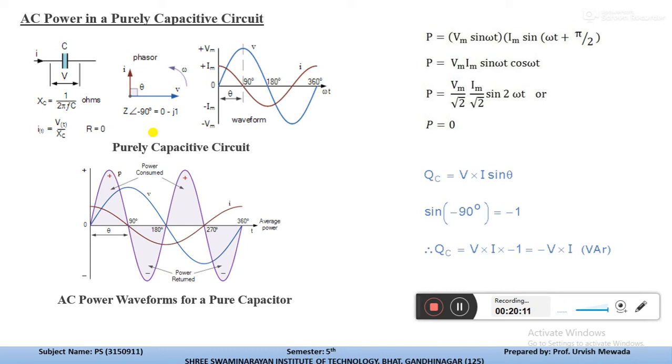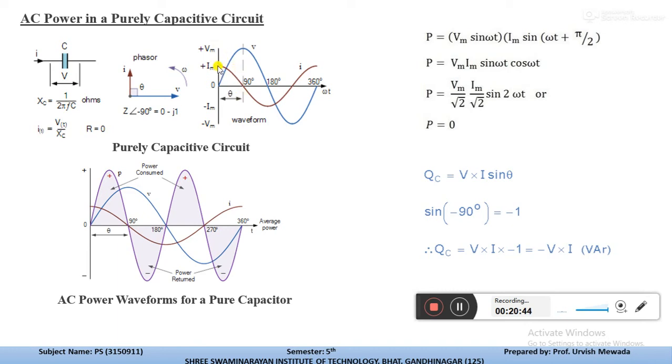Now as far as this waveform is concerned, you can see that the voltage waveform starts from 0. At 90 degrees it is maximum, at 180 it is again 0, at 270 it is negative maximum, and at 360 it is again 0. Now the current waveform you can see over here is 90 degrees ahead, which means this is the theta difference between the voltage and current waveforms.